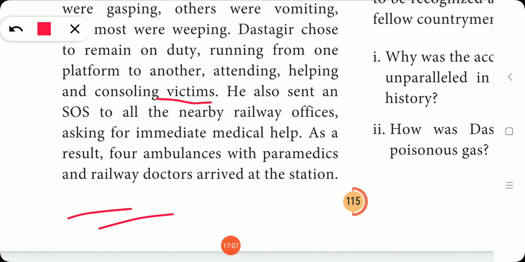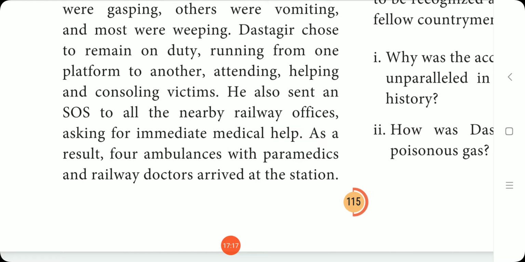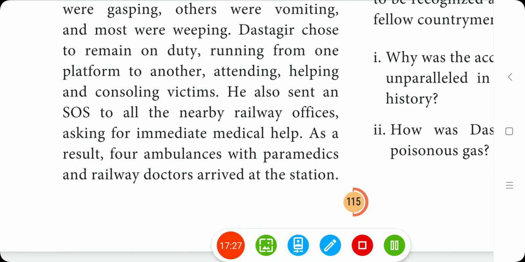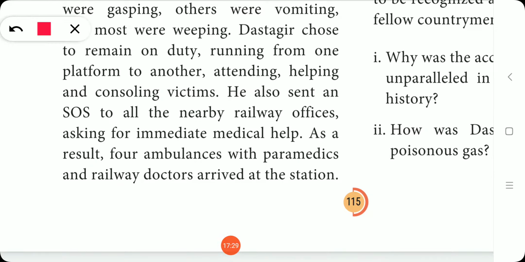He also sent an SOS to all the nearby railway officers asking for immediate medical help. As a result, 4 ambulances with paramedics and railway doctors arrived at the station.